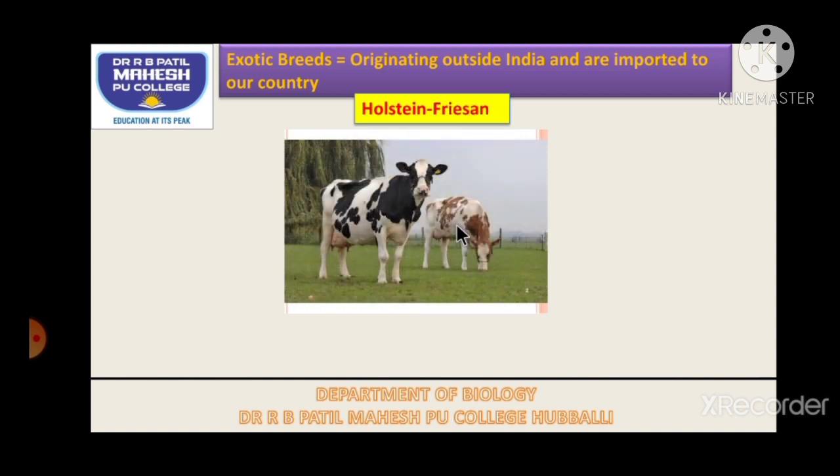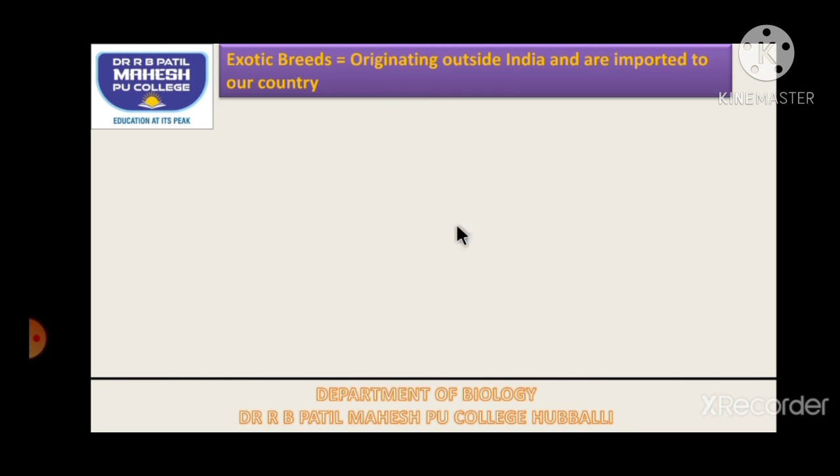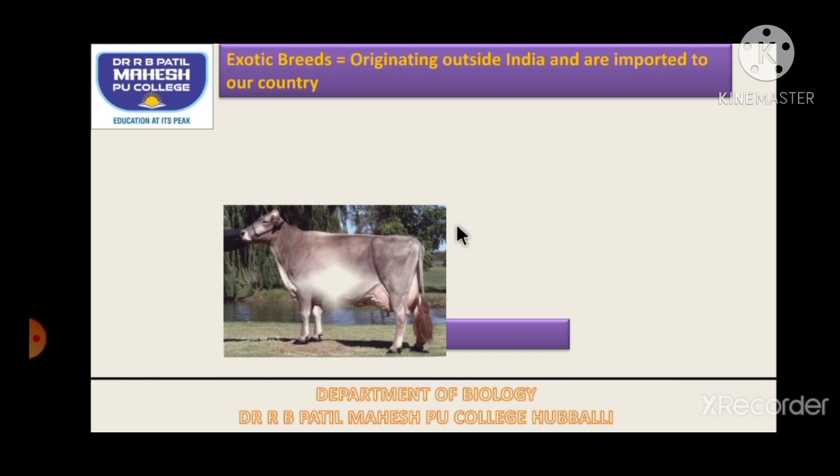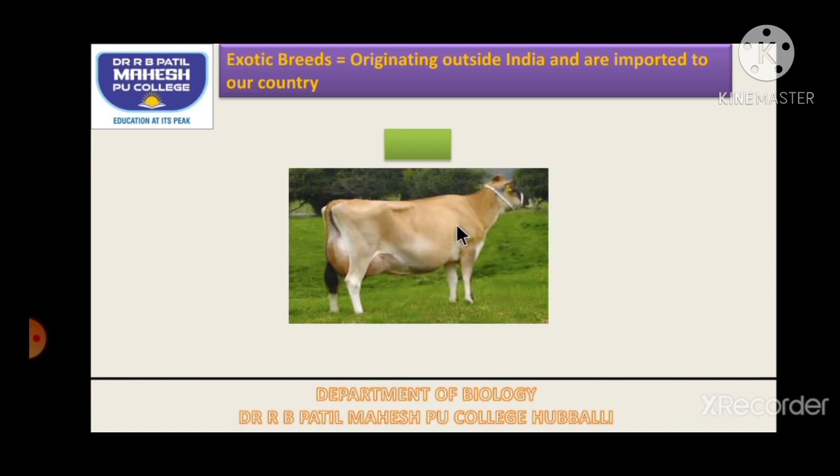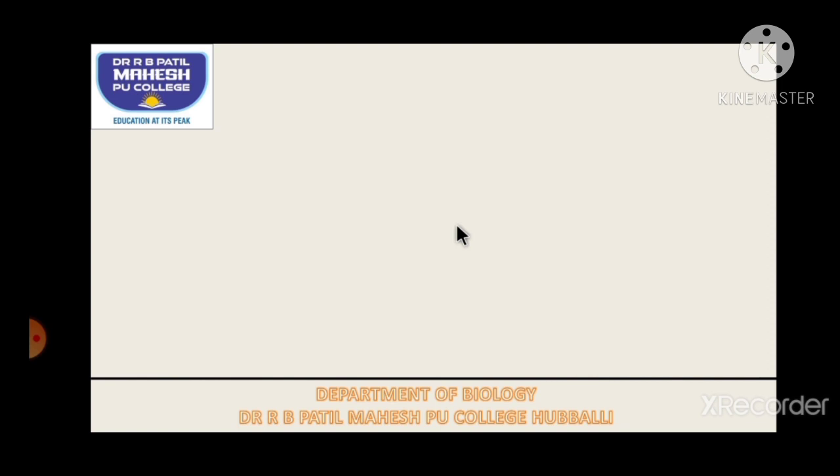You might have seen this in milk ads. This is from Holland. Then the third one is called Brown Swiss from America, whereas the next one is Jersey from New Jersey, England. All these are exotic breeds.